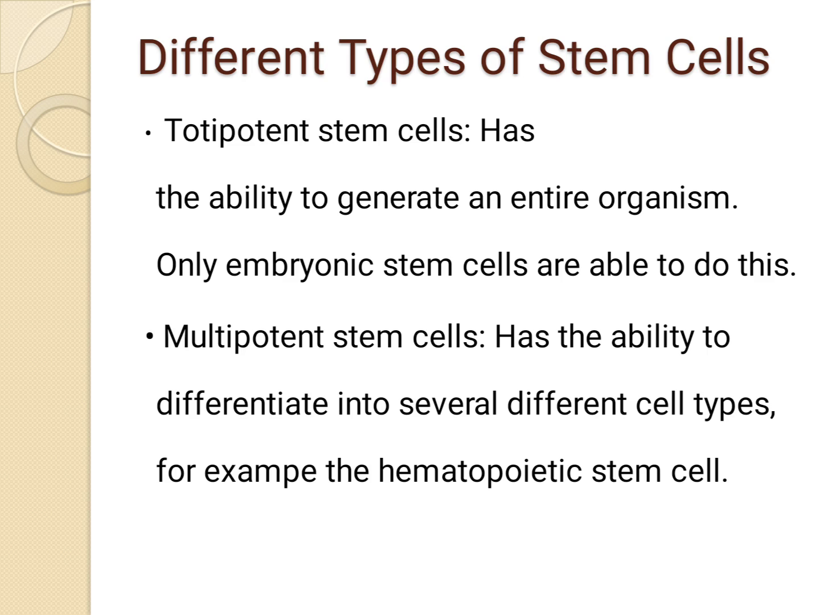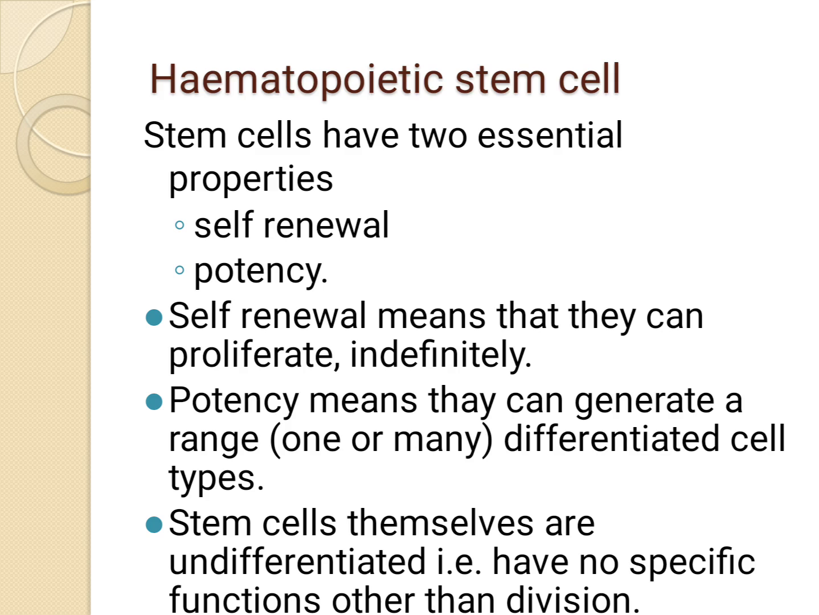Different types of stem cells: totipotent stem cells and multipotent stem cells. Totipotent stem cells have the ability to generate entire organisms, whereas multipotent stem cells have the capacity to differentiate into several different types of cells. Hematopoietic stem cells are the best example of this type.